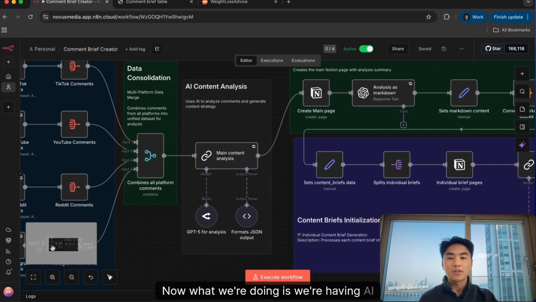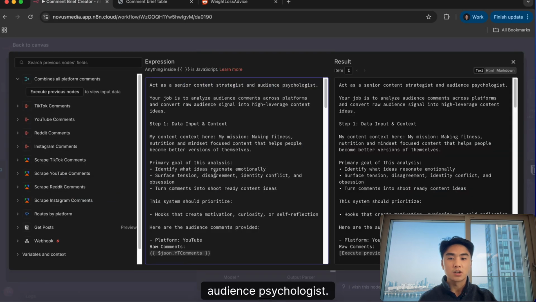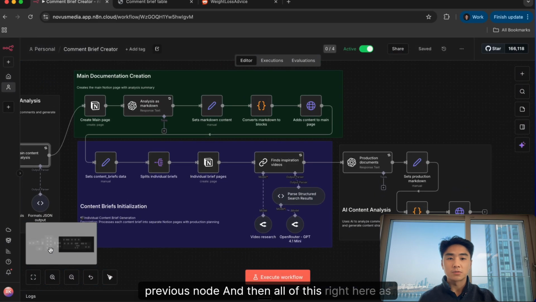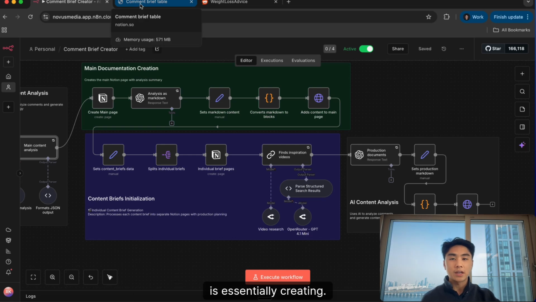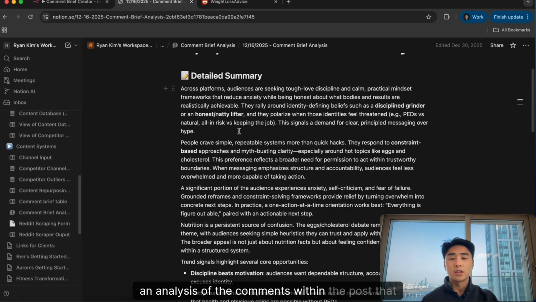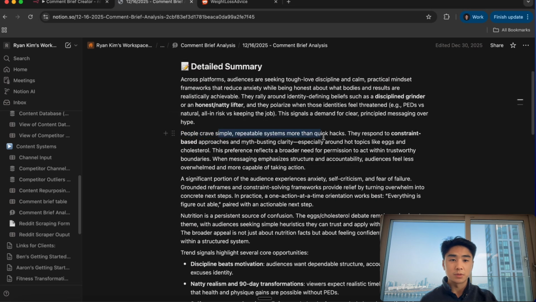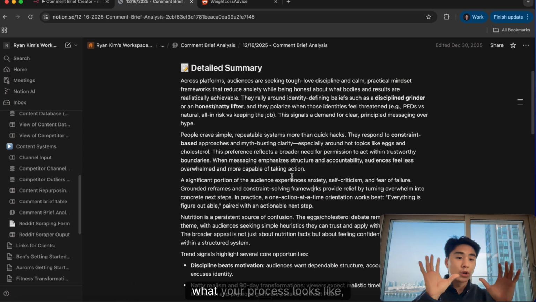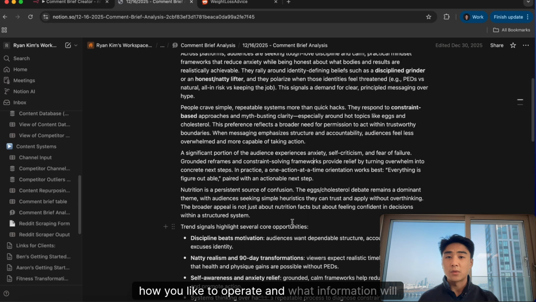Now what we're doing is having AI analyze those comments. You're a senior content strategist, audience psychologist. We're going to take all of that data from the previous node, and then all of this right here, which I will show you in the output, is essentially creating an analysis of the comments within the post that we provided. So it tells you what people are looking for: simple, repeatable systems. And of course, you can adapt this to exactly what your process looks like, how your content team likes to operate, and what information will be helpful to guide your decision making.